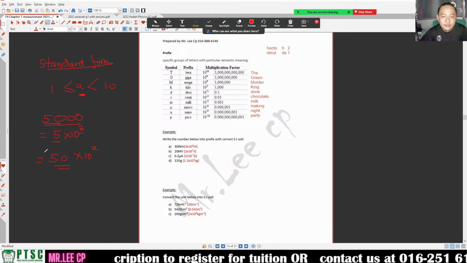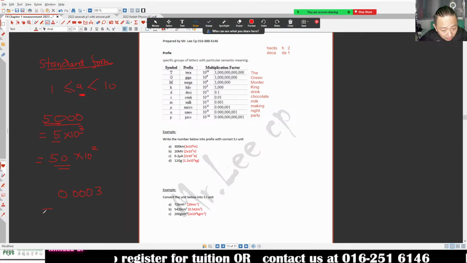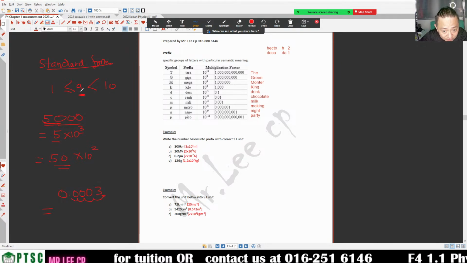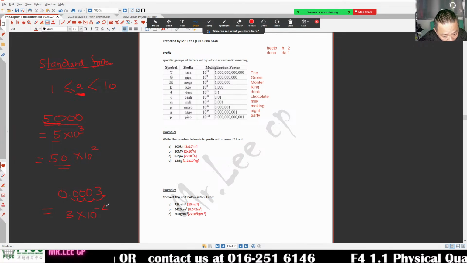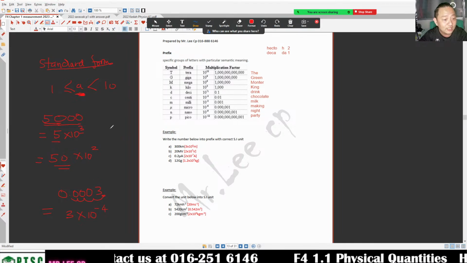Okay. Now, 0.0003, we are going to write it as 1, 2, 3, 4. In between 1 to 10, it is 3, so 3 times 10 to negative 4. Okay, that's how standard form works.